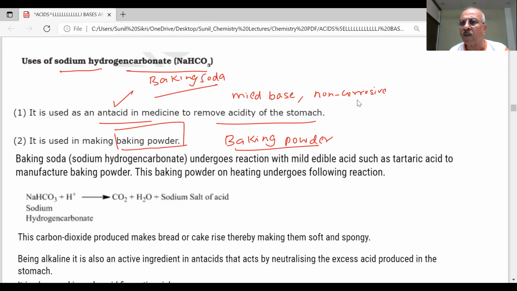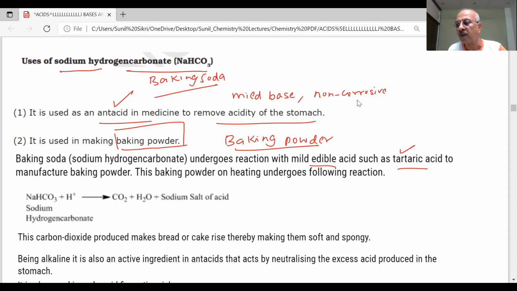How do you get baking powder? Baking powder is obtained when you mix baking soda with a mild edible acid like tartaric acid. When I add tartaric acid to baking soda, I will get baking powder.